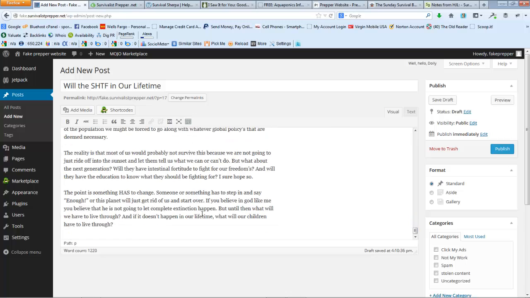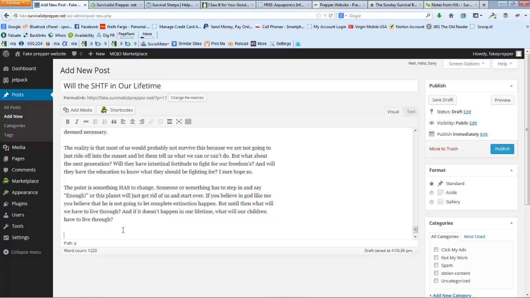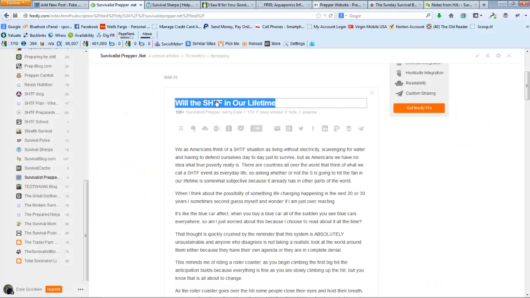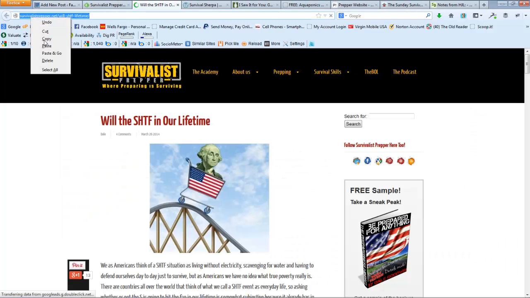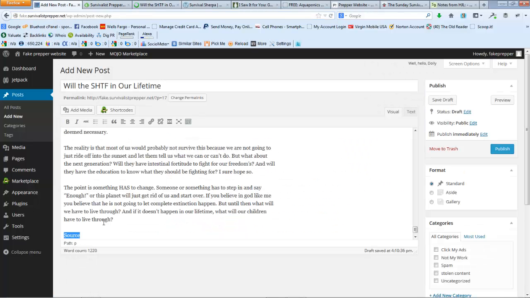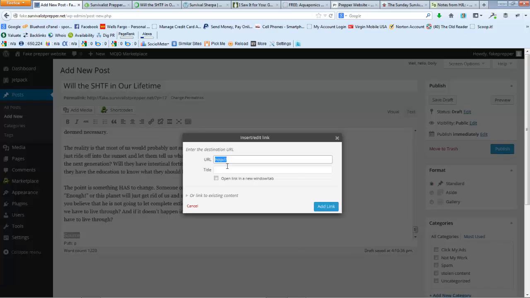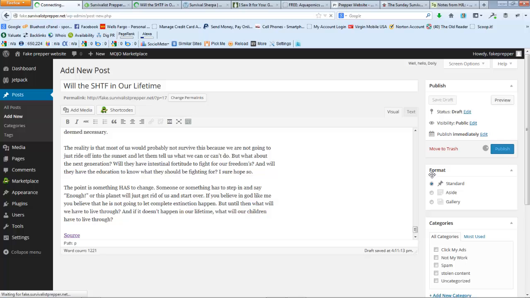And then one last thing I need to do, so I don't get in trouble, is I just need to put the source in. That way people don't think that I just stole this. I'm actually giving them credit, but I don't want to give the name of who did it or anything like that. I just want to put source. So let's go here and then we'll add a link here. We'll add that in, and then we're going to go ahead and publish that.